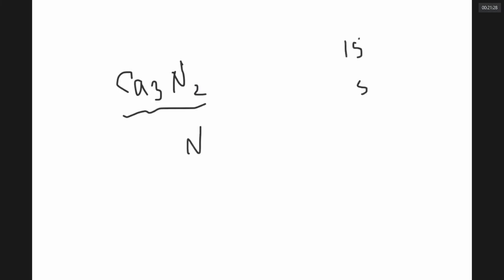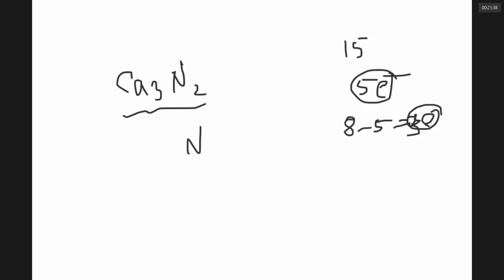Now, how to make the hydrides? You take calcium nitride, Ca3N2. How do you know its formula is Ca3N2? Nitrogen is in the 15th group, with 5 electrons in the outer level. So its valency can be 5 or 8 minus 5, which is 3. Generally, valency, the number of atoms with which it can combine, is equal to the number of valence electrons or 8 minus the number of valence electrons. So the valency of nitrogen can be 3 or 5.